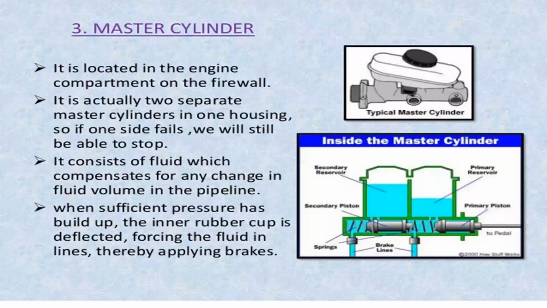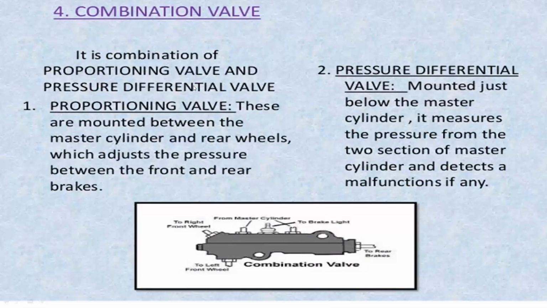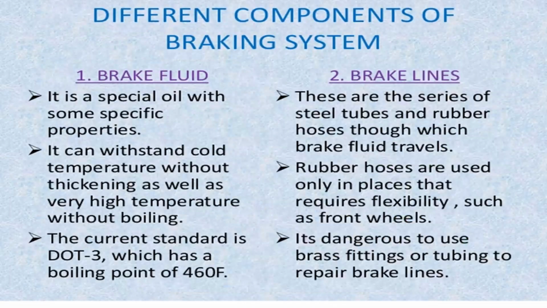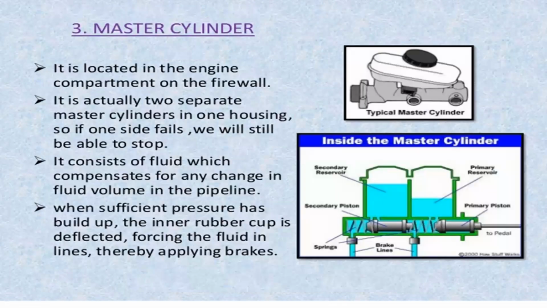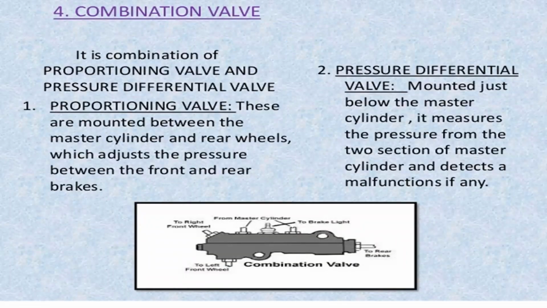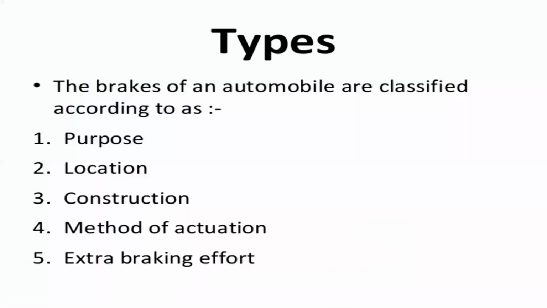Okay. So you can see the different components and basic components of the braking system. One is the brake fluid, brake lines, master cylinder, combination valve. In that combination valve, there are two valves, the proportioning valve and the pressure differential valve. And what are the types of braking system, and what are the classifications of braking system?